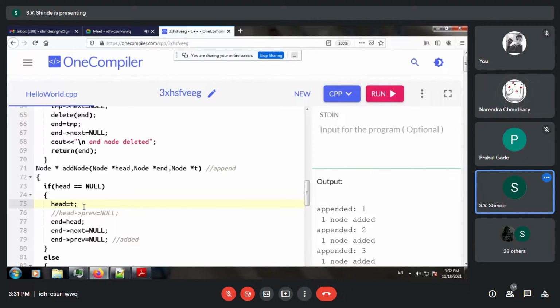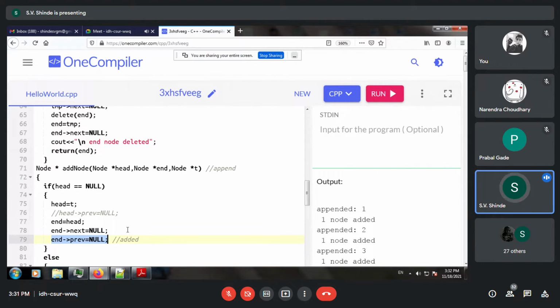Yes, sir. Okay. So when your head node does not exist, that means T will become the head node. So over here we say head is equal to T, and your end will also become the head node, and we set the two parameters. End arrow next is null, end arrow previous is equal to null. Alternatively, you can write T arrow next is null or T arrow previous is equal to null, whatever, it will work.